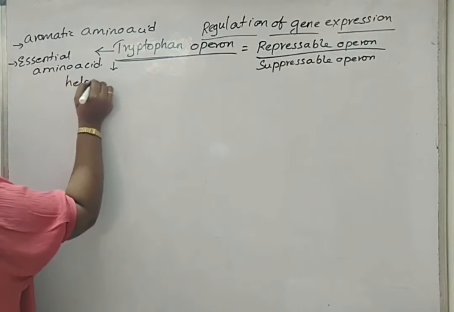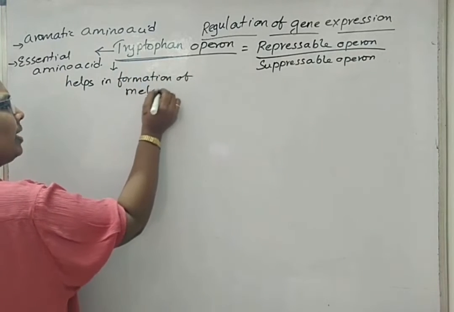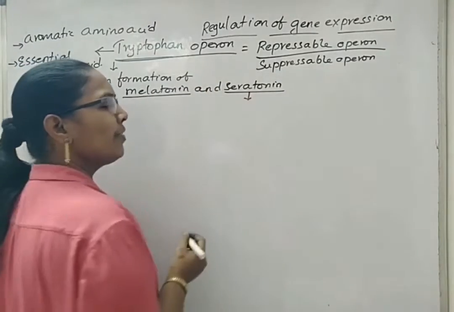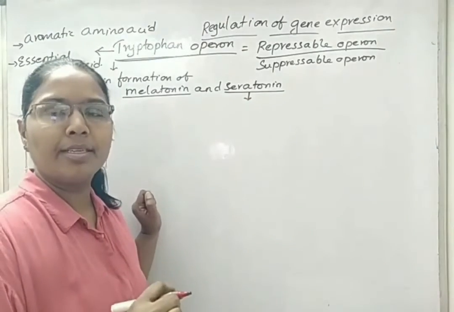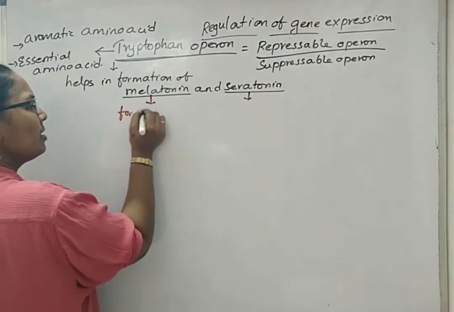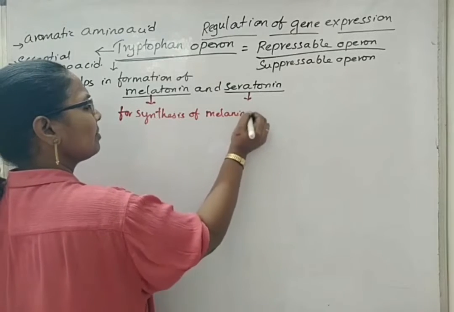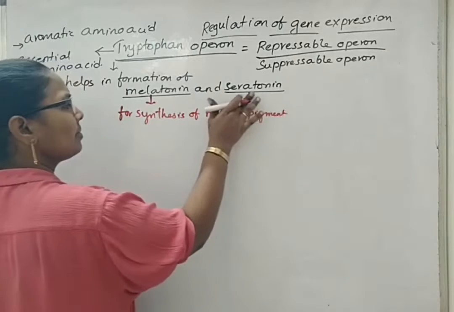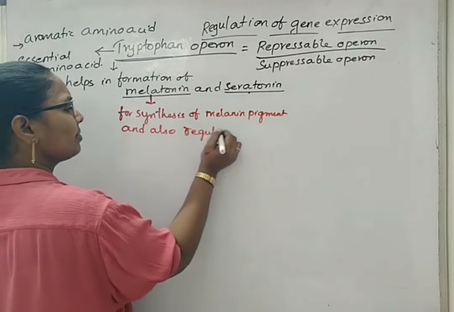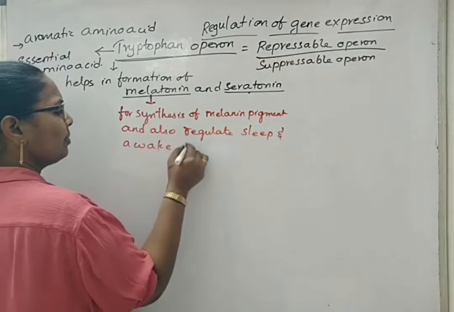Melatonin regulates the sleep and awake process.